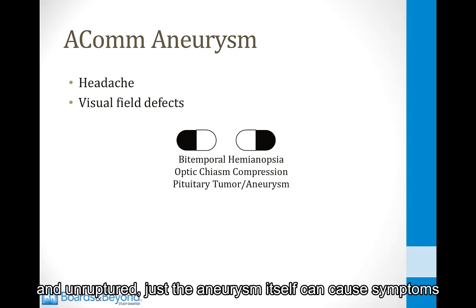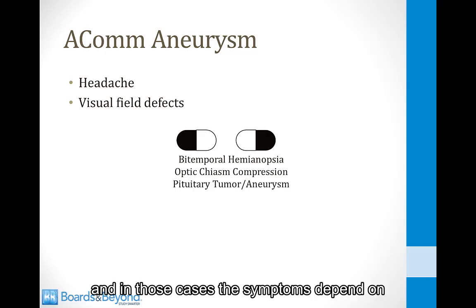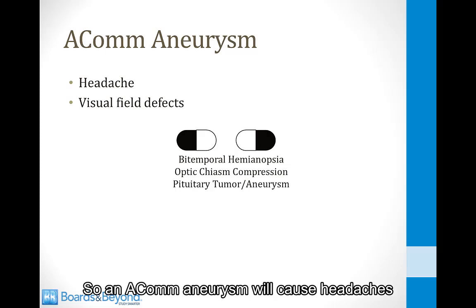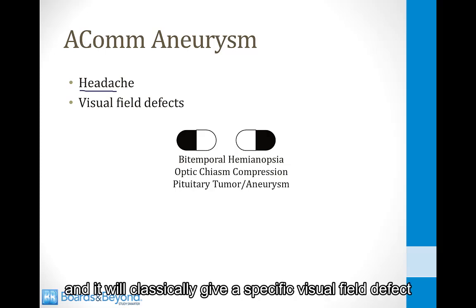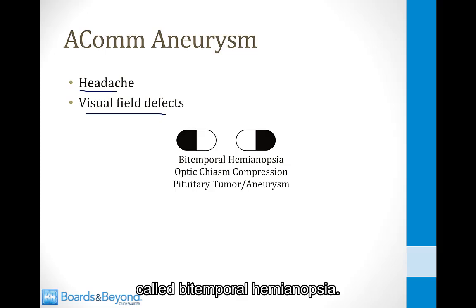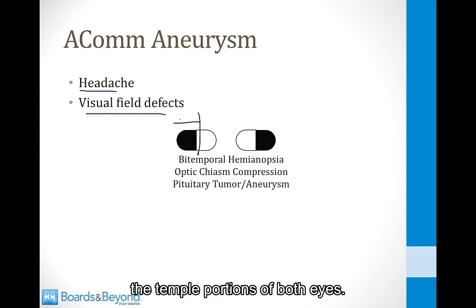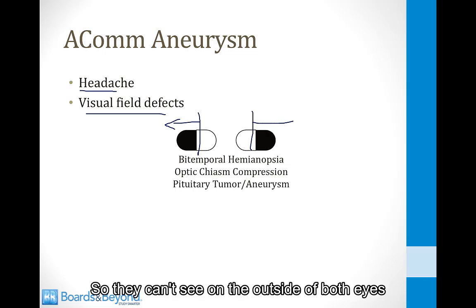Now, normally these aneurysms are asymptomatic until they rupture and cause a subarachnoid hemorrhage, but sometimes if they're very large and unruptured, just the aneurysm itself can cause symptoms. And in those cases, the symptoms depend on where the aneurysm is located. So an ACOM aneurysm will cause headaches, and it will classically give a specific visual field defect called bitemporal hemianopsia. Bitemporal hemianopsia is when the patient loses vision on the outer portions, the temple portions of both eyes. So they can't see on the outside of both eyes.